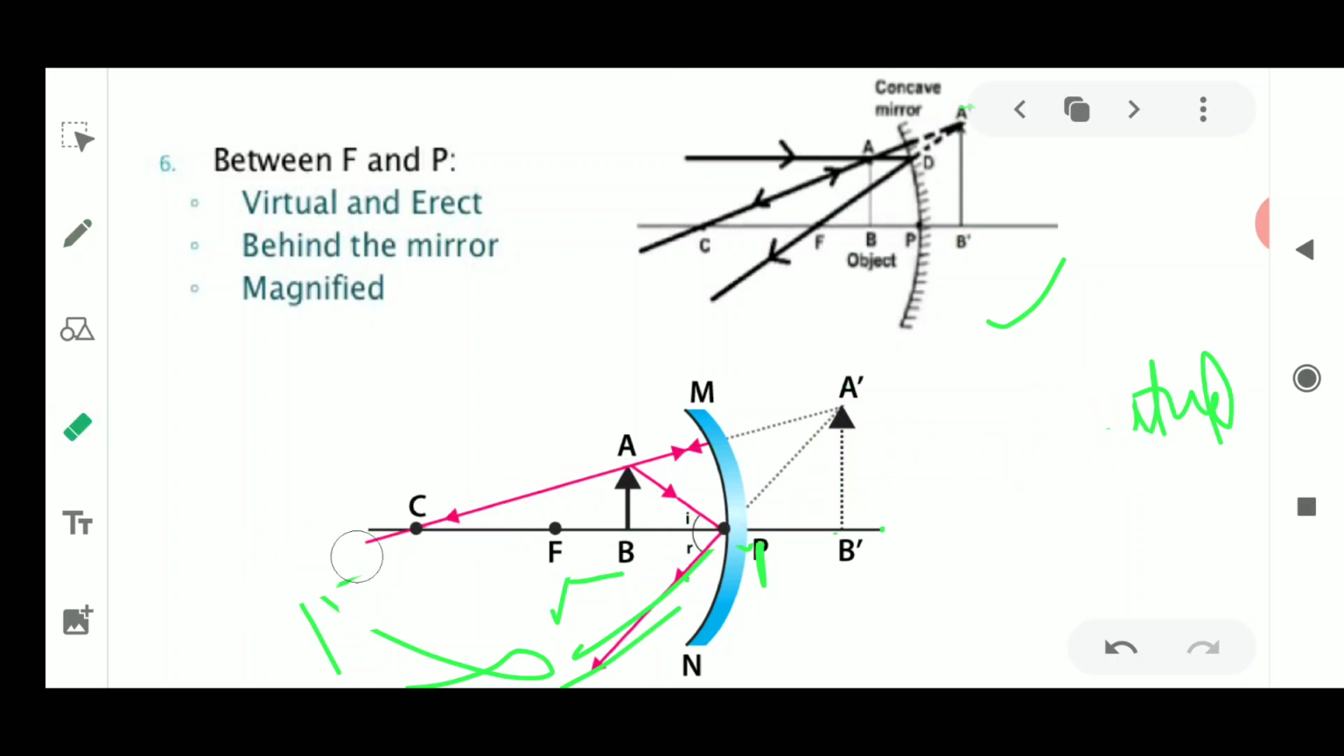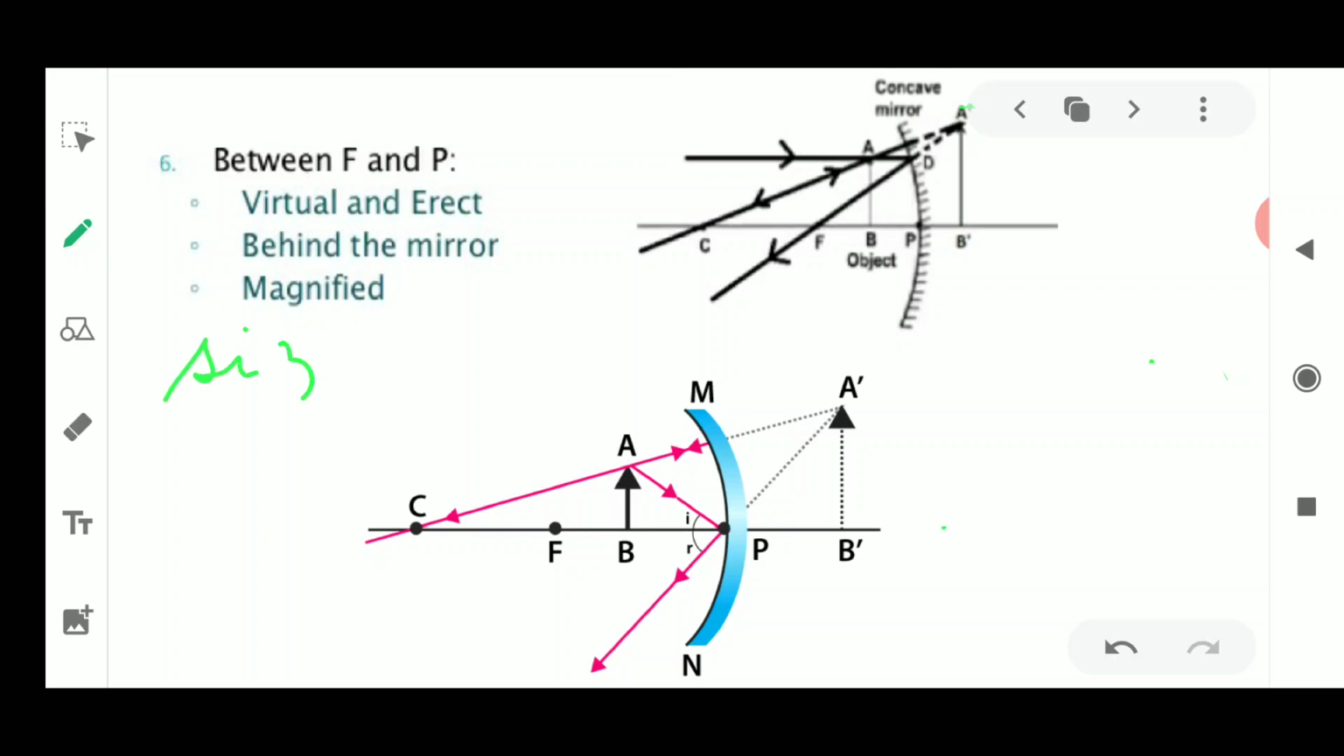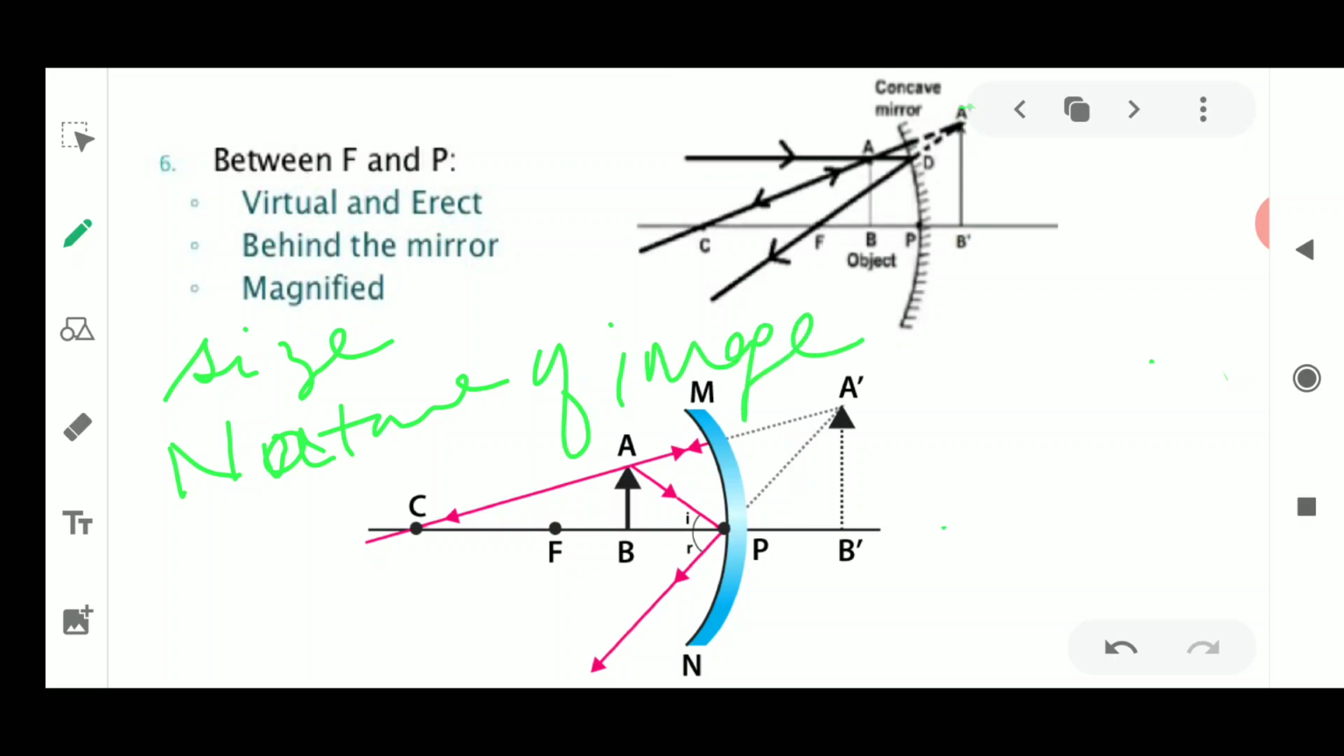So please remember all these small things which are going to build up your concept. Next, what is the size of this image? The size of the image is always magnified. So please remember what things you have to explain. You have to explain the type of mirror which you are using, the type of image, the size of the image, the nature of the image, and lastly the position of the image.